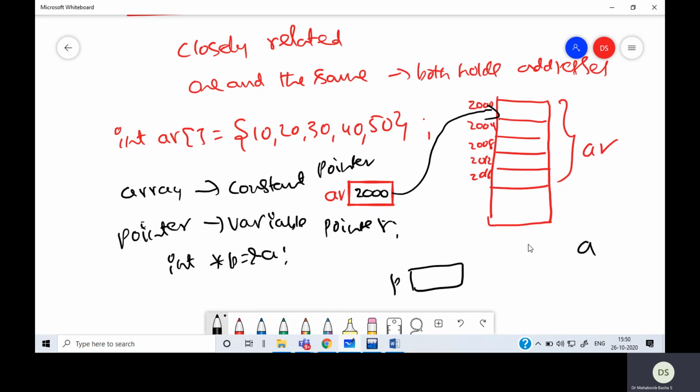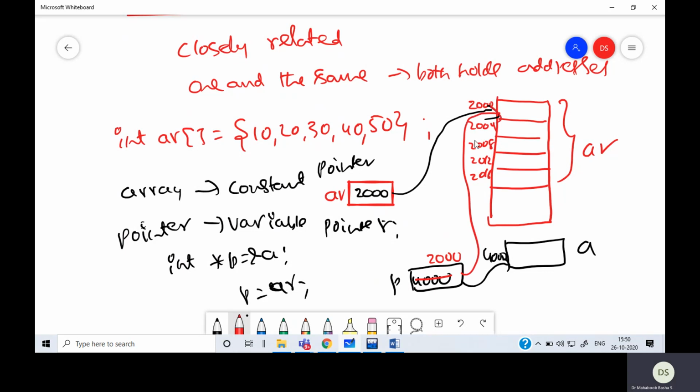Suppose a is present at some location 4000. So p is pointing to this. Later, I may say p equals ar. So now 2000 is stored here.